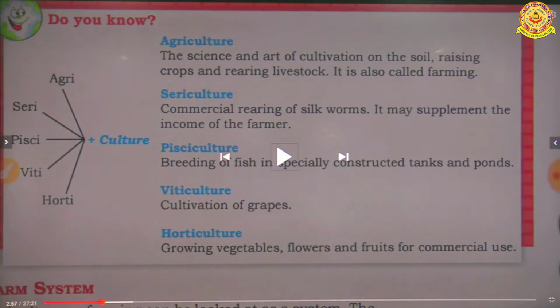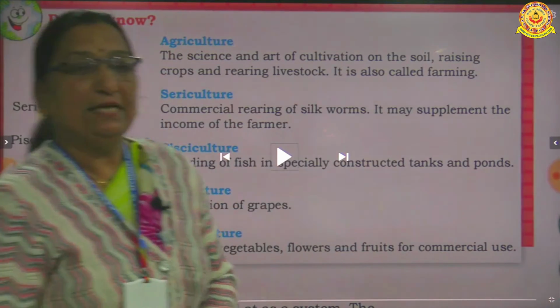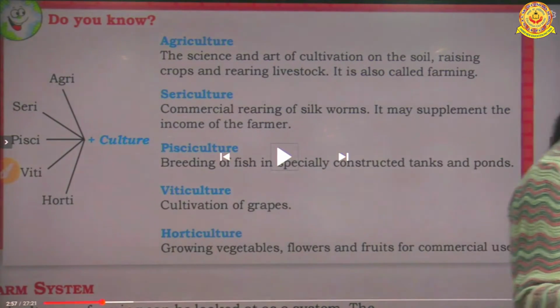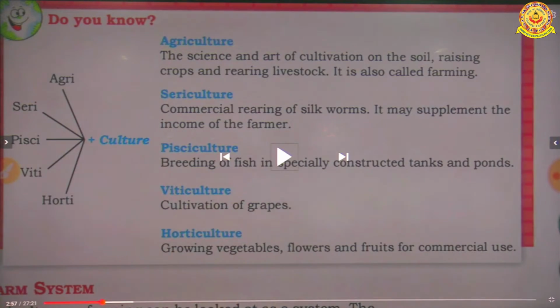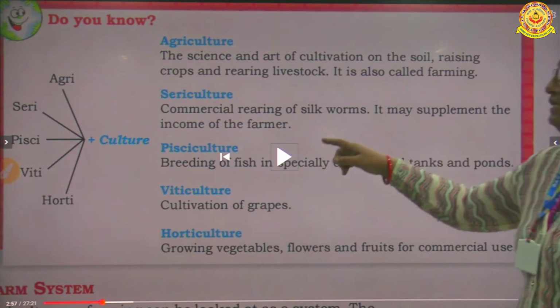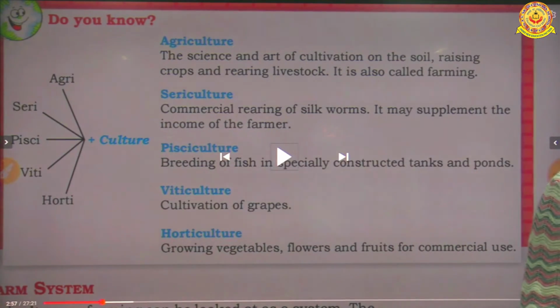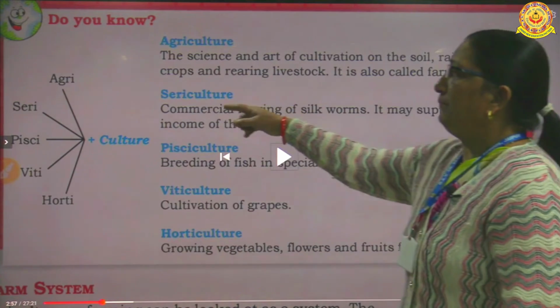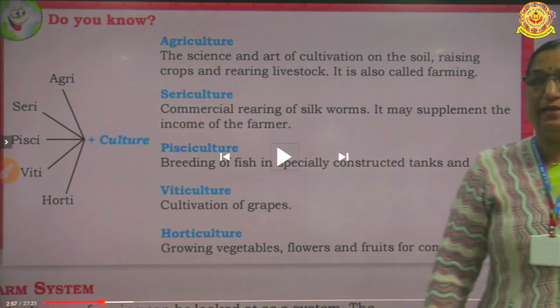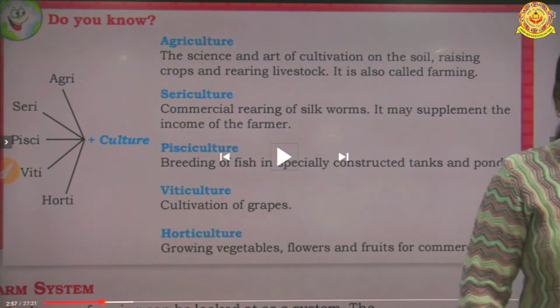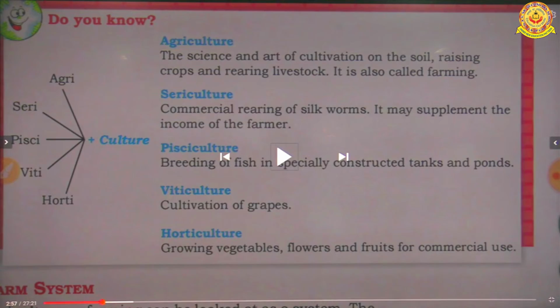Now here are culture. You know the meaning of culture. Culture means cultivation. Okay. Now here are some types: agriculture, sericulture, pisciculture, viticulture and horticulture. Okay. The 5 types. Again I am repeating: agriculture, sericulture, pisciculture, viticulture and horticulture.